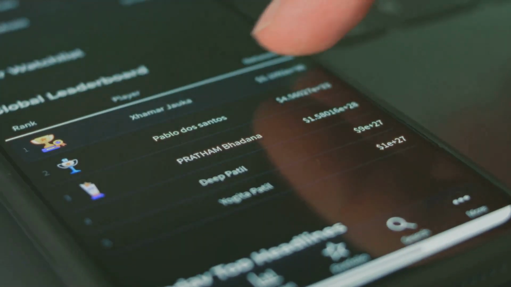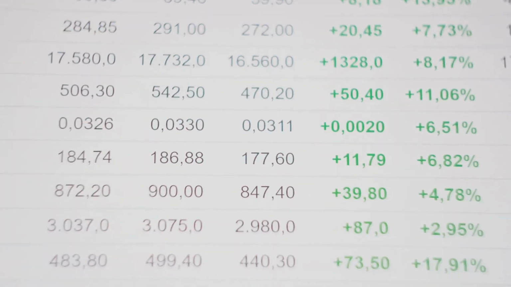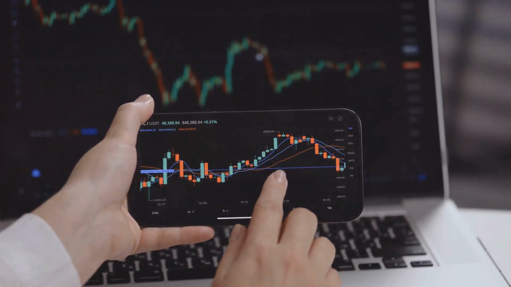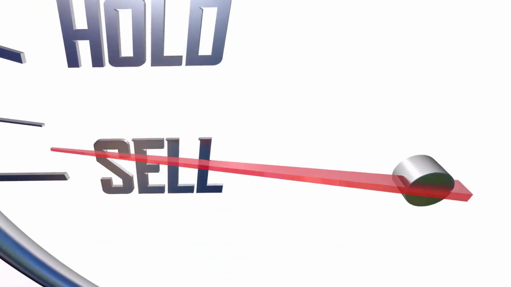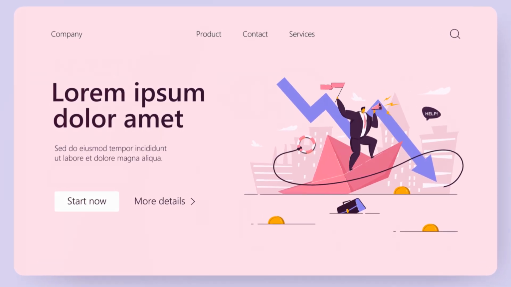Shorting a stock at $100 only to see it rise to $500 can lead to catastrophic losses, far exceeding the initial investment. Leverage trading, such as using high leverage in forex markets, can result in significant losses if the market moves against you, wiping out your investment and more.